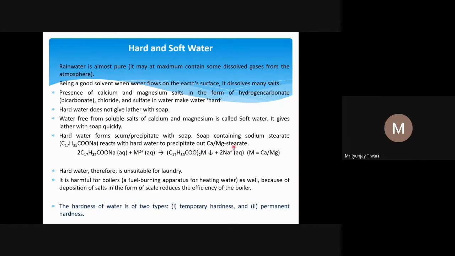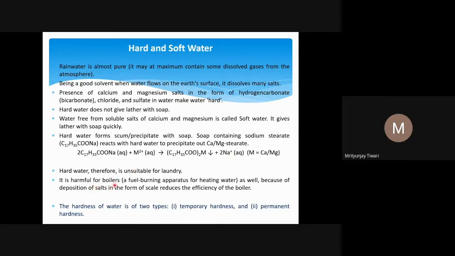And this Na plus is released, and it was anyway soluble in water. So because of the formation of this stable coordination compound, the lather formation doesn't happen, and soap doesn't work in that water. So hard water is unsuitable for laundry, for cleaning clothes.